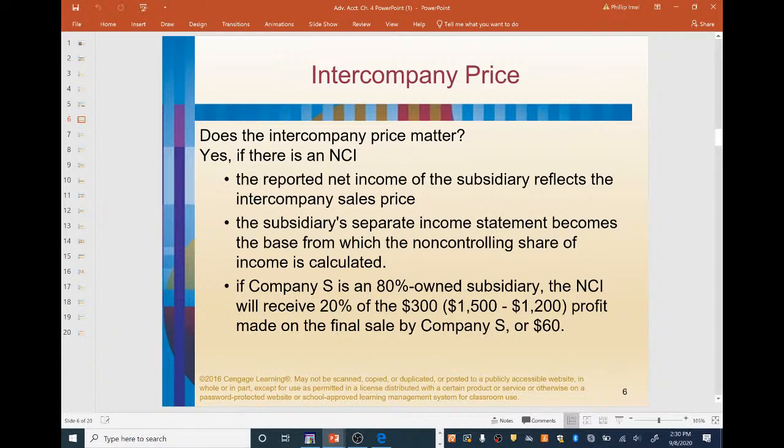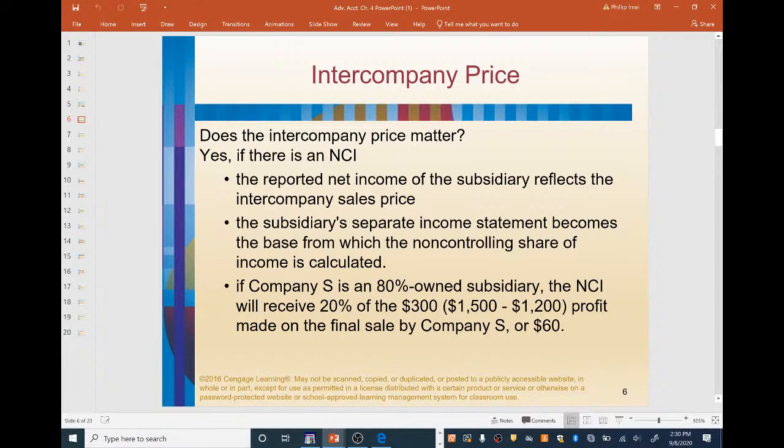The subsidiary's separate income statement becomes the base from which the non-controlling share of income is calculated. So that's why the intercompany price does matter if there's a non-controlling interest, because that's going to enter into the determination of net income that is allocated to the non-controlling interest.